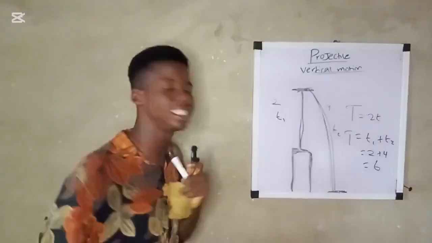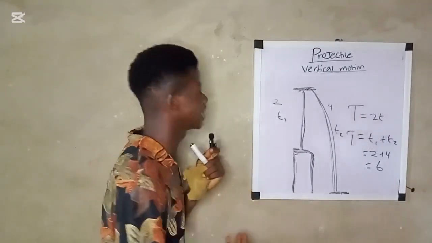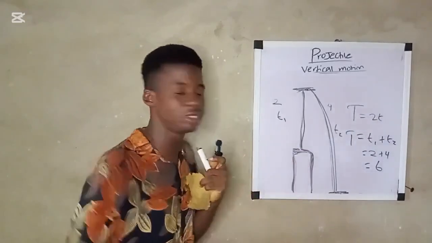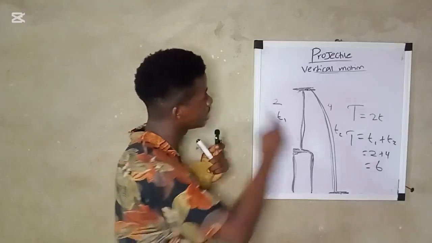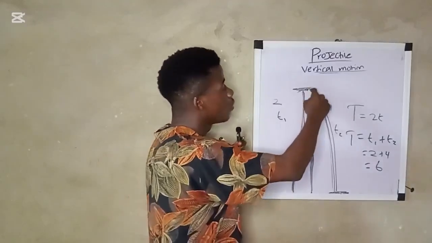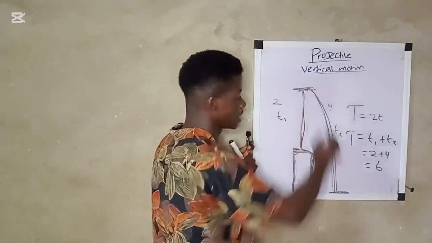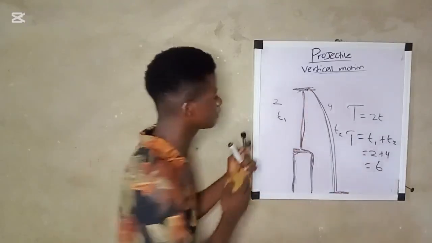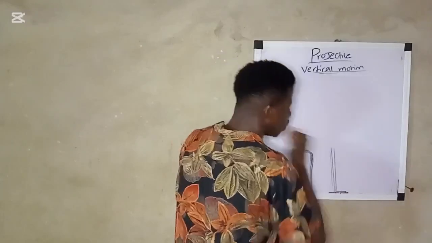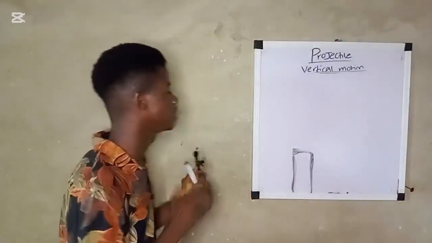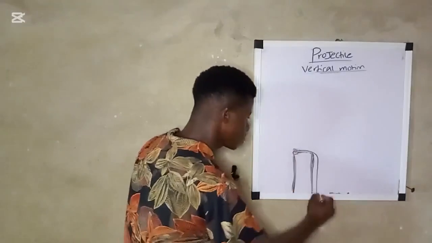When an object is projected from a height, the time it takes that object to get to the maximum height is not the same as the time it takes the object to fall from the maximum height to the ground. Now, also take note of this.